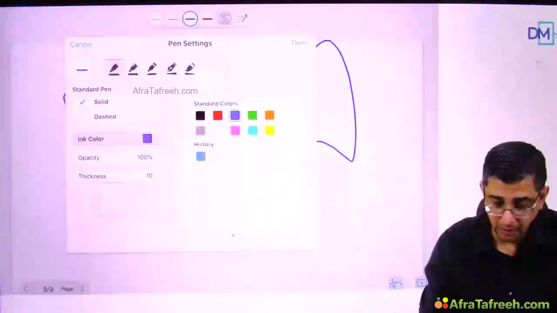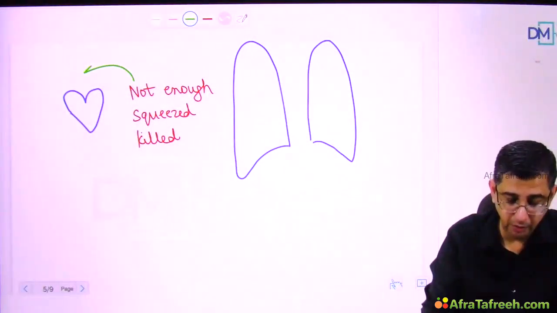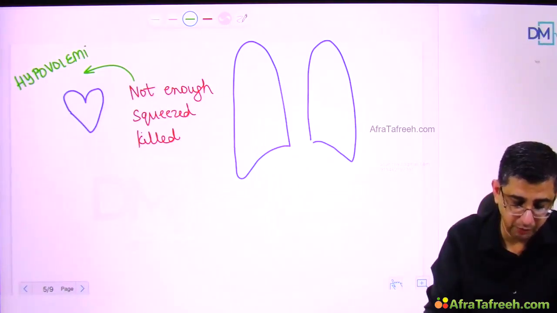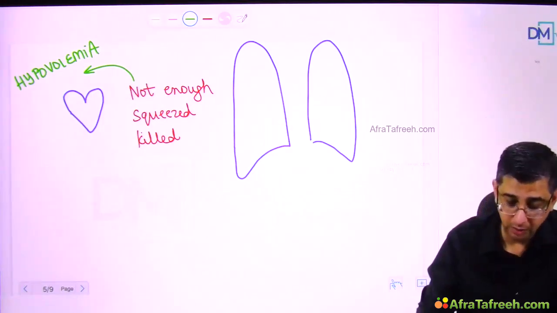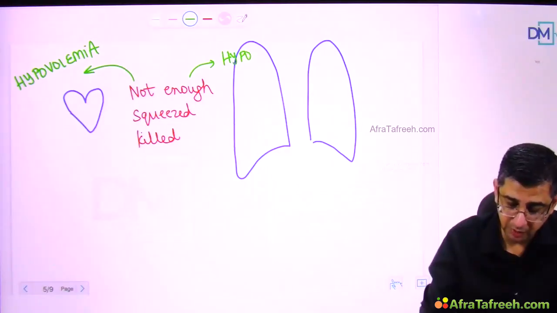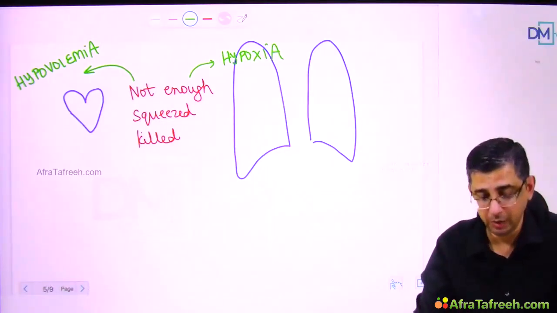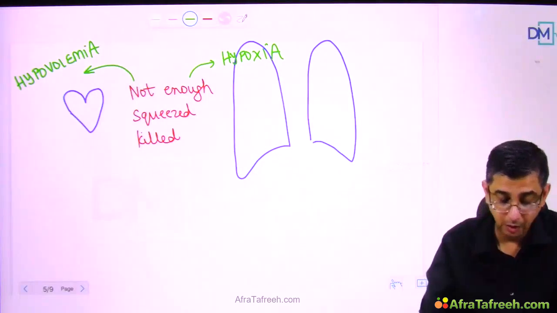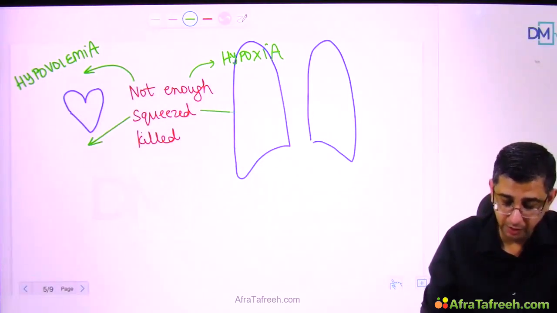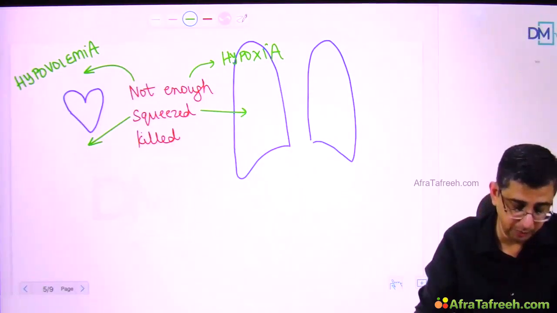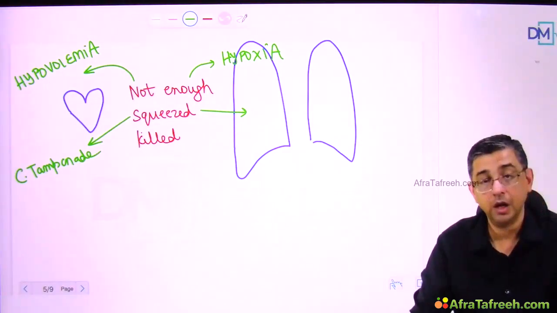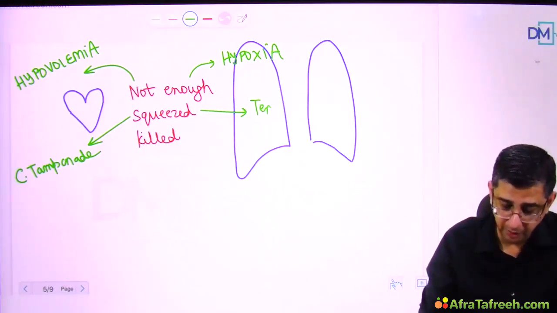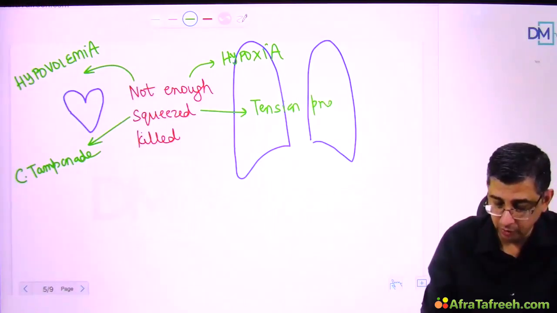Let's practice this. I said not getting enough. That would mean that there is a severe blood loss in the patient, maybe due to a rupture of the aorta following a gunshot, so hypovolemia. And the lungs are not getting enough oxygen, that would be hypoxia. So hypovolemia and hypoxia can be simply remembered as both are not getting enough. So what will you do? Rush in fluids and give oxygen to the patient. Then the heart is getting squeezed from outside and the lungs are getting squeezed from outside. The heart getting squeezed from outside is the image that I showed you in the previous slide, that is cardiac tamponade. And the lungs getting squeezed from outside would be by air at positive pressure, that is tension pneumothorax.